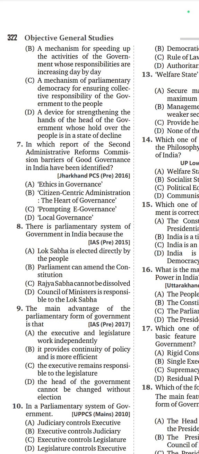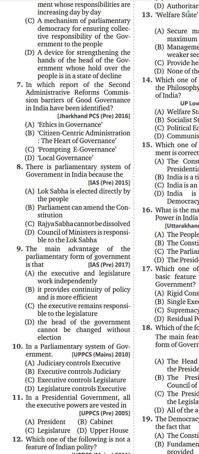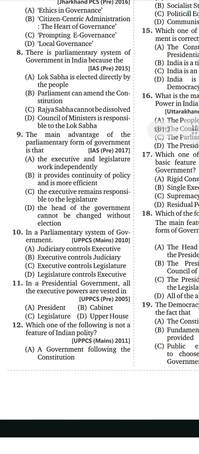Eighth question. There is a parliamentary system of government in India because option D, the Council of Ministers is responsible to the Lok Sabha. Ninth question. The main advantage of the parliamentary form of government is option C, the executive remains responsible to the legislature. Tenth question. In parliamentary system of government, option D, the legislature controls the executive.